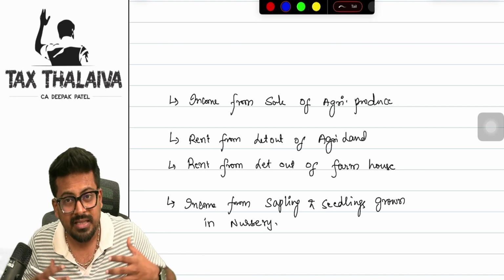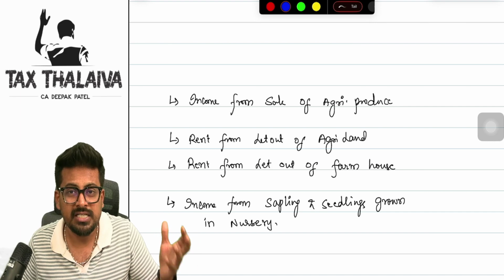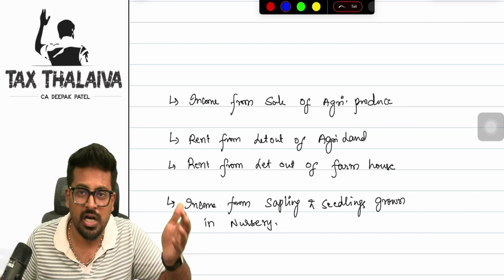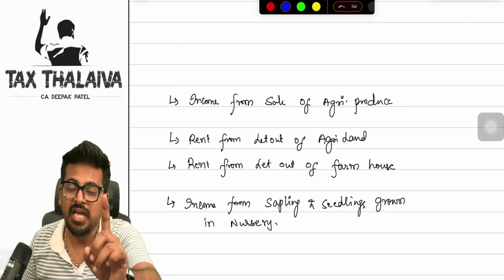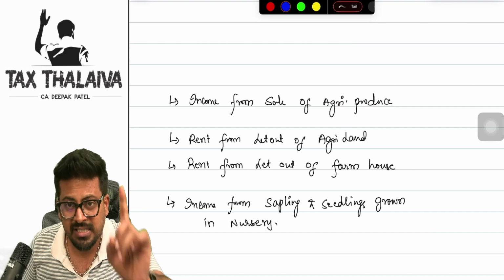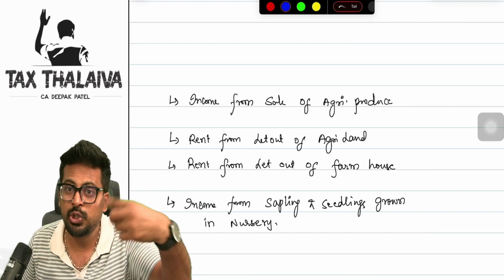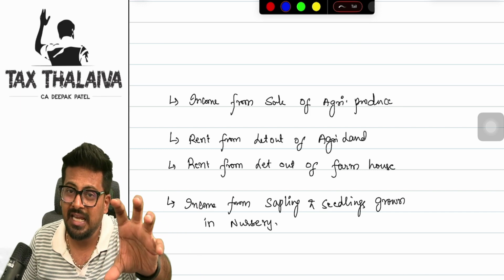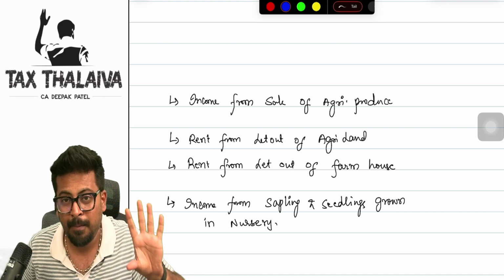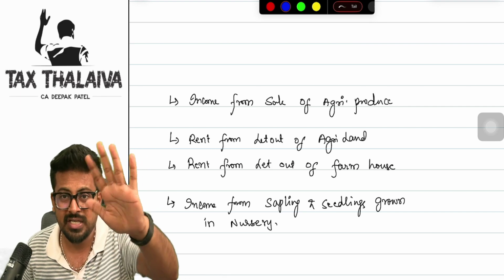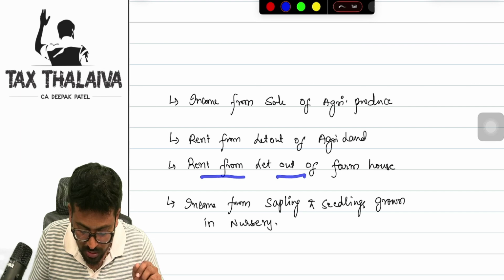Let's say, for example, there is agriculture land which you have let out for shooting. Let's say Shah Rukh Khan is running with Kajol. Tujhe dekha to ye jana sanam. Boss, you have given agriculture land on rent, but not for agricultural activity; rather for shooting a cinema. Then the income you receive from Shah Rukh Khan and Kajol will be treated as business income or income from other sources, and it will be taxed. I hope this is clear.